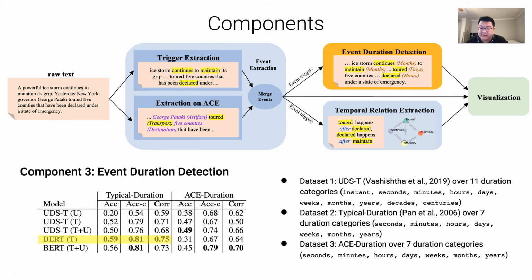Due to the limited size of ACE duration datasets, we weight more on the typical duration dataset and select the BERT model trained on typical duration as the best configuration. To the best of our knowledge, this is the state-of-the-art performance on the event duration detection task.